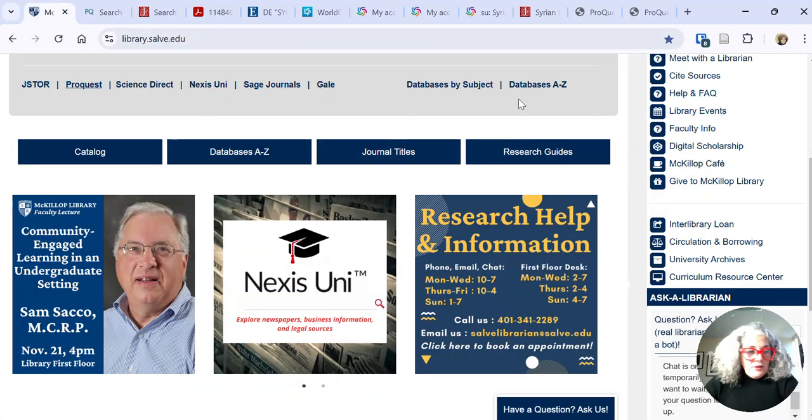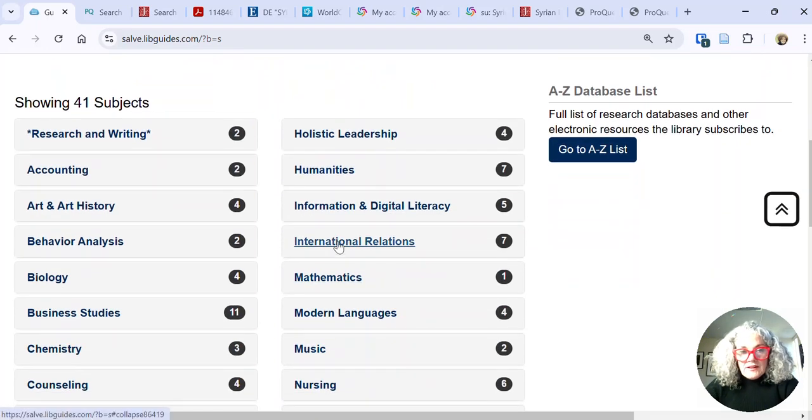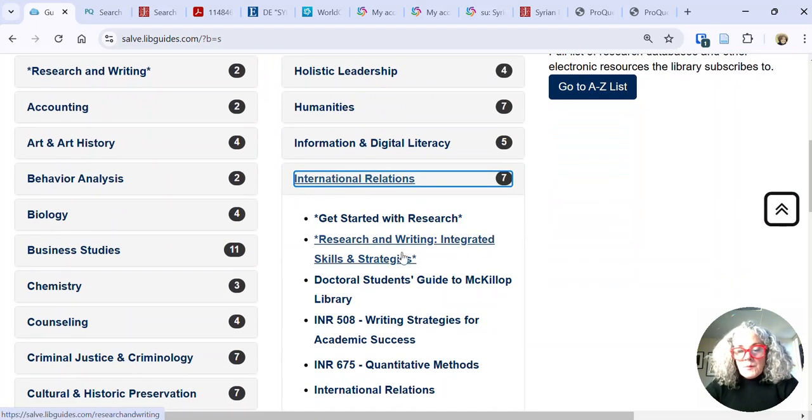The last thing I would like to show you is that we have research guides right here. If we click on research guide, you can find research guides for international relations here. These are created by our librarians for specific search strategies that are useful for you to try in international relations.